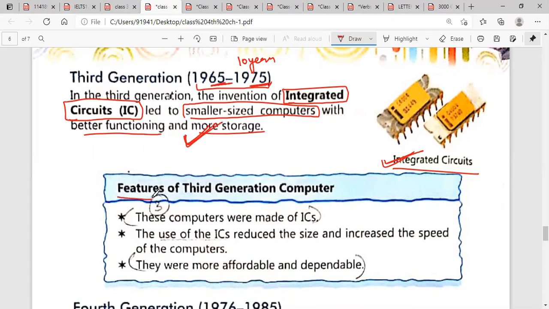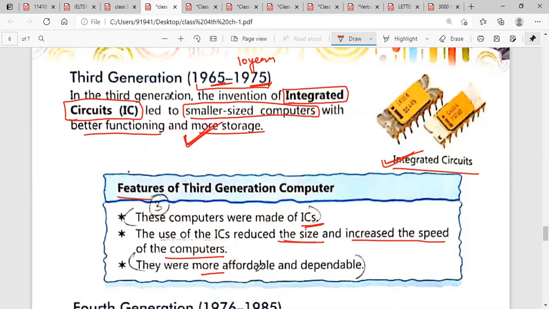Next, features of third generation computers. These computers were made of ICs. I have already told you that the third generation computers were made up of integrated circuits. The use of ICs reduced the size, as the ICs were very small, and the speed of the computer also increased.